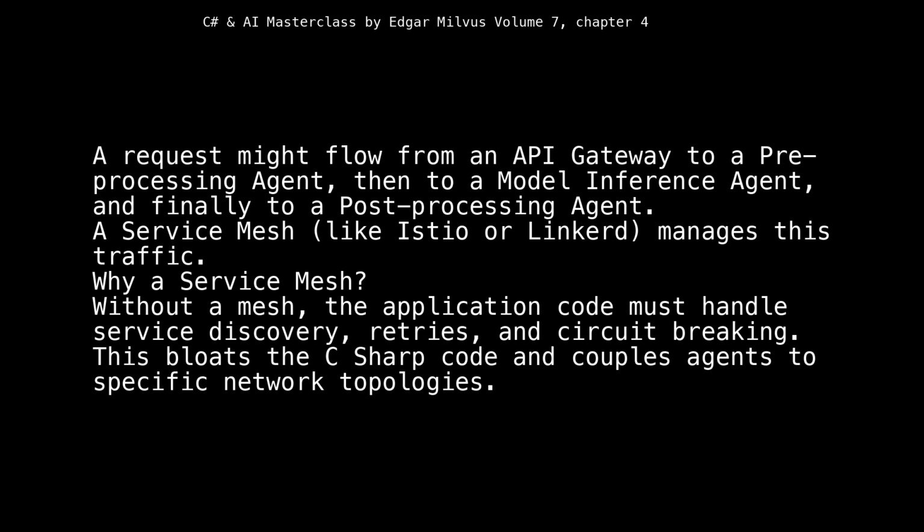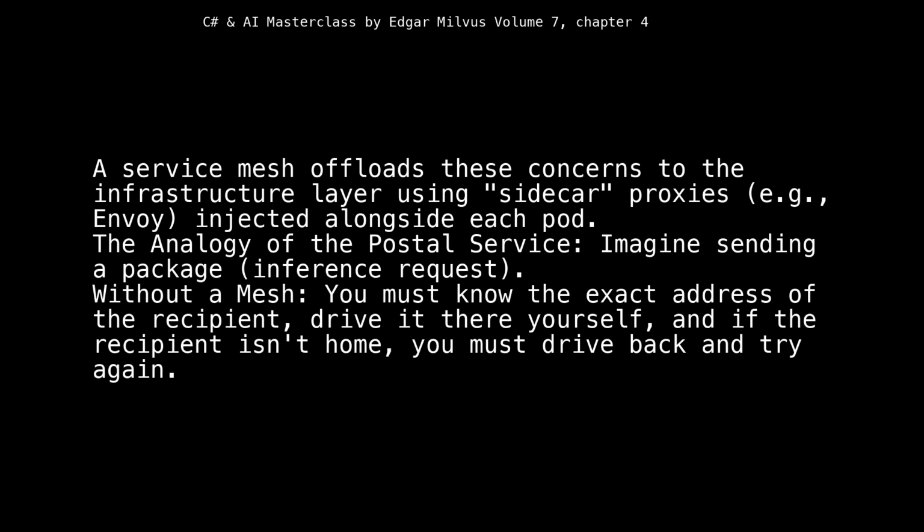Why a service mesh? Without a mesh, the application code must handle service discovery, retries, and circuit breaking. This bloats the C# code and couples agents to specific network topologies. A service mesh offloads these concerns to the infrastructure layer using sidecar proxies, e.g., Envoy, injected alongside each pod.